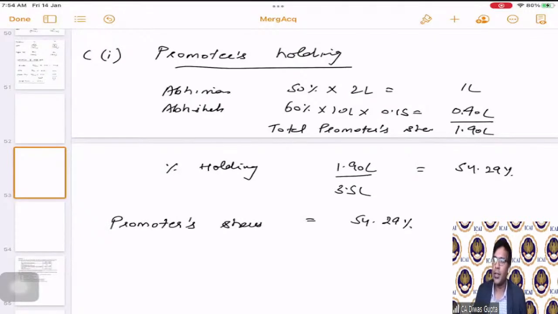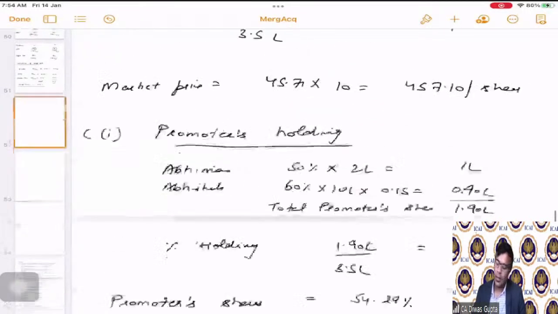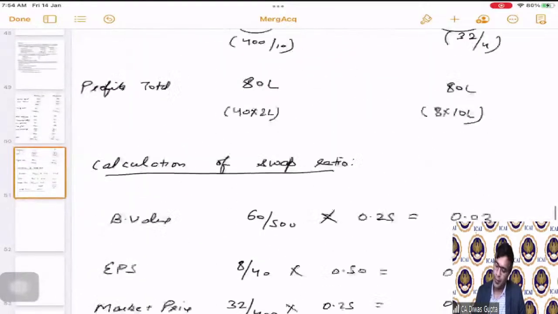Okay, students. So this is the promoters holding. Very simple again. We have just applied the simple thing.